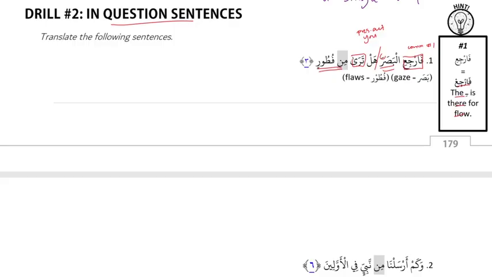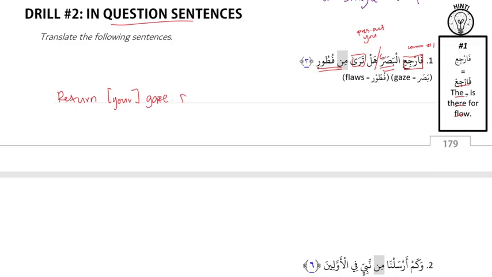Let's translate. Irji', so return. I mean, it's the gaze, technically, but is it return your gaze? Yeah, that's the implication. We can put your in brackets here. And then, does that just mean, look again? Yeah, look again. Return your gaze means look again.